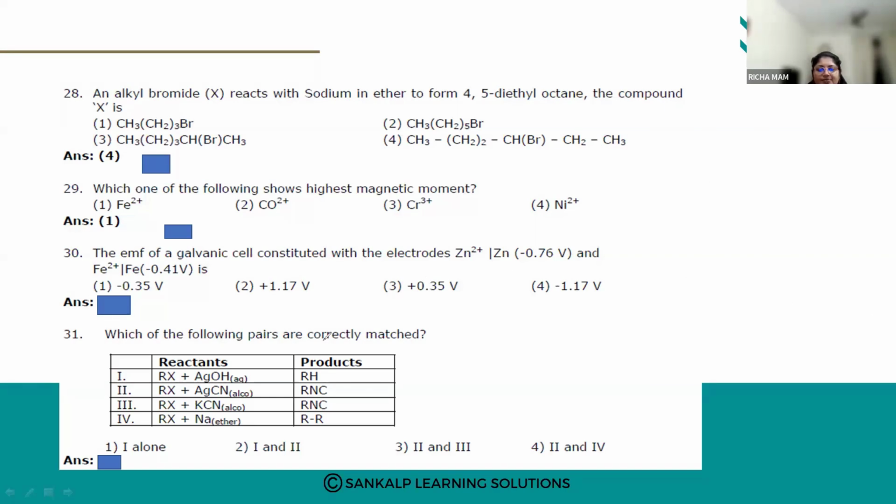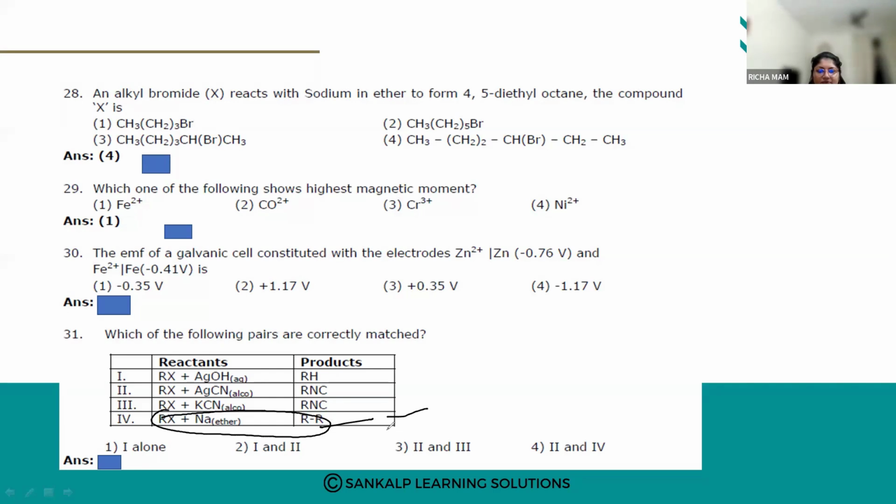Rx plus aqueous AgOH giving you RH. Rx plus alcoholic AgCN giving you RNC. Rx plus KCN giving you RNC. Fourth one, Rx plus Na giving you RR. So this is the Wurtz reaction, you're going to get a higher alkane.